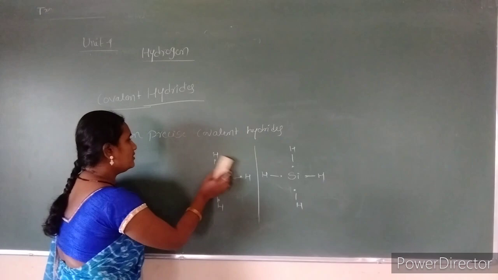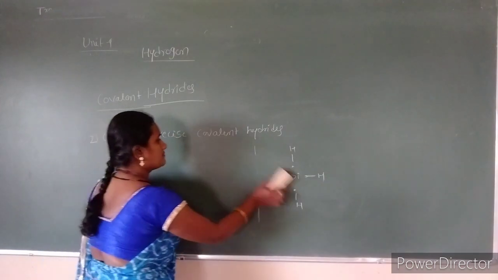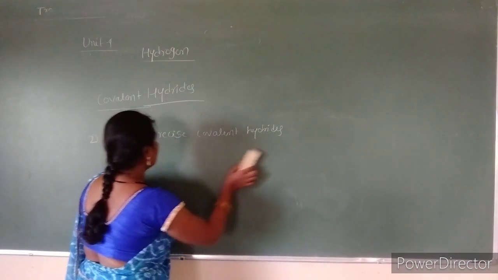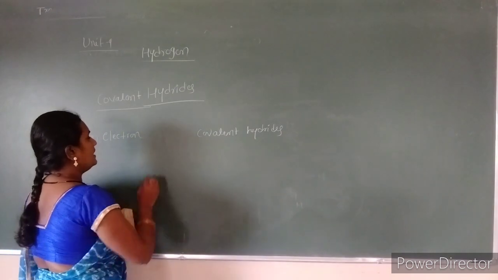And the third one is the electron rich covalent hydrides.